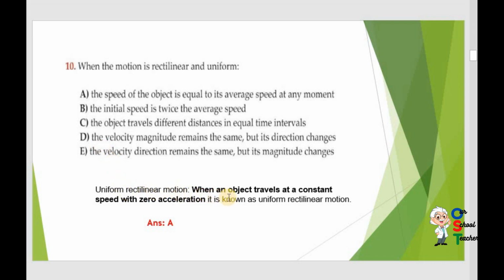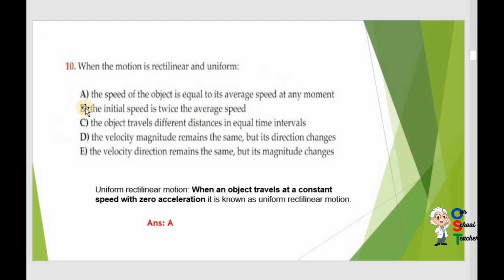Uniform rectilinear motion: when an object travels at a constant speed with zero acceleration, it is known as uniform rectilinear motion. At your level, you can say that if you are moving 20 km per hour, the next hour your speed will be 20 km per hour, not changed. So this is rectilinear and uniform motion.